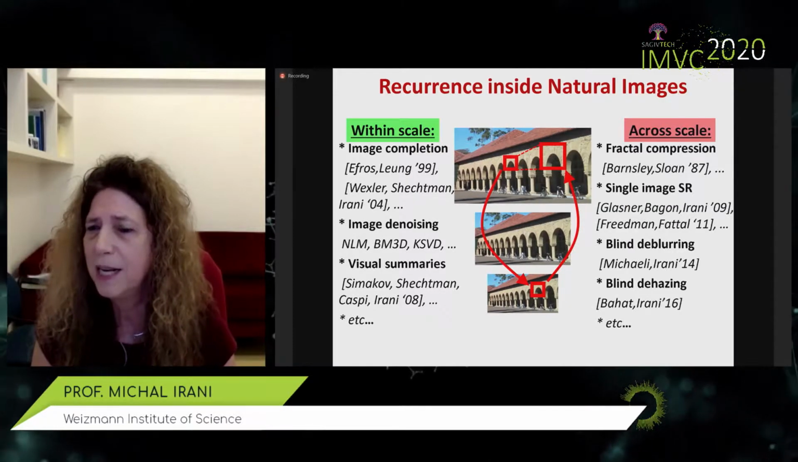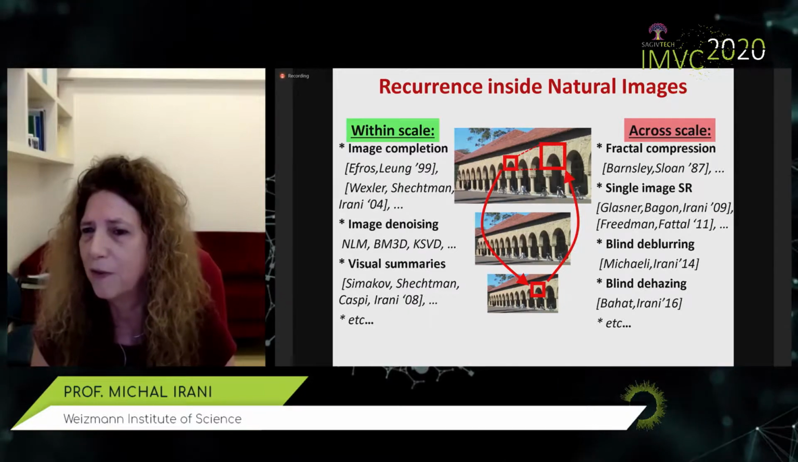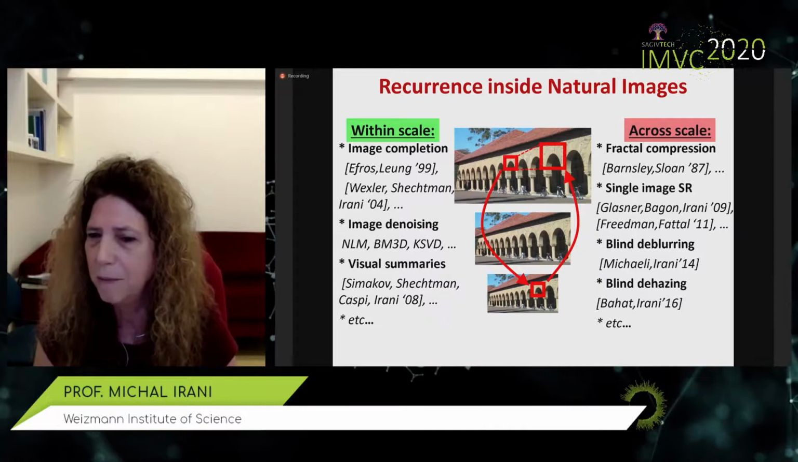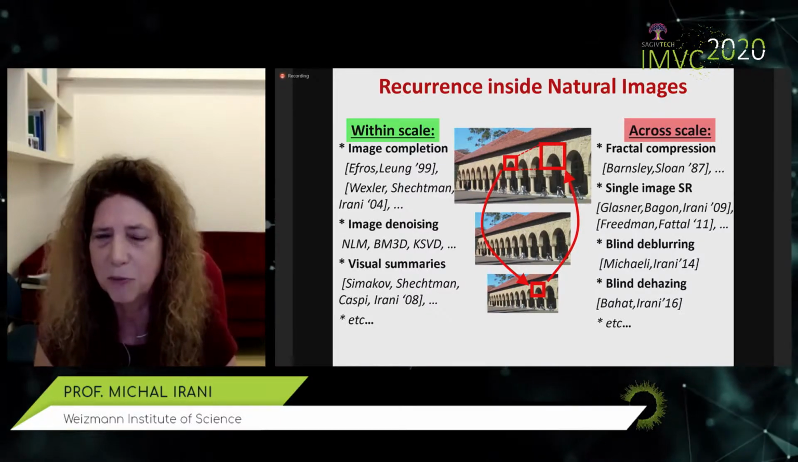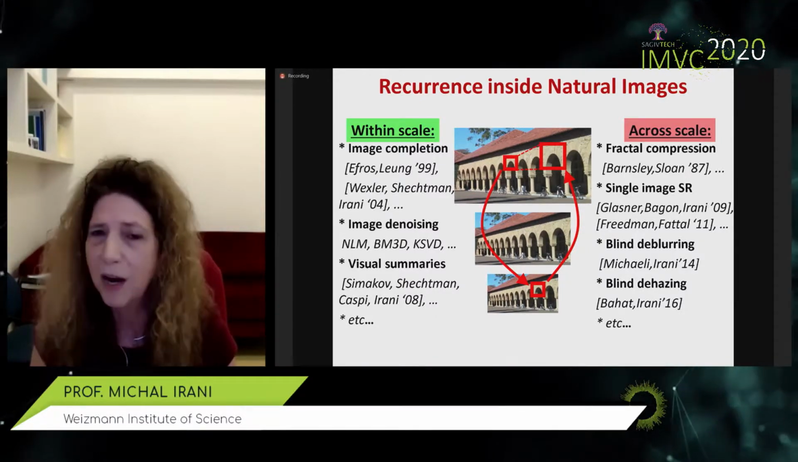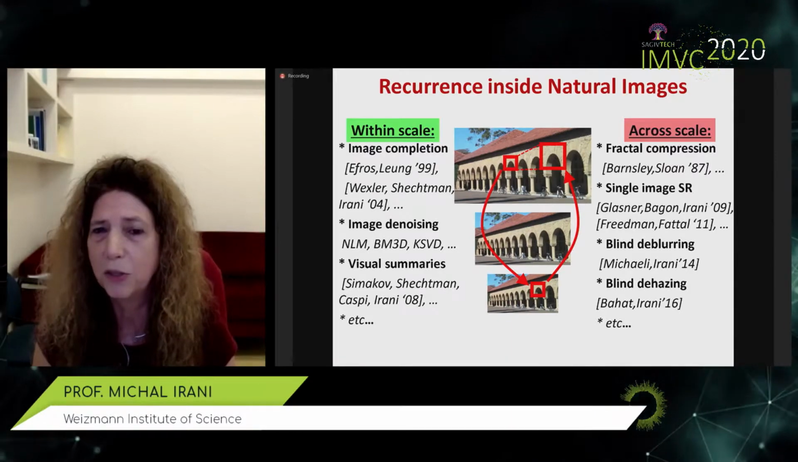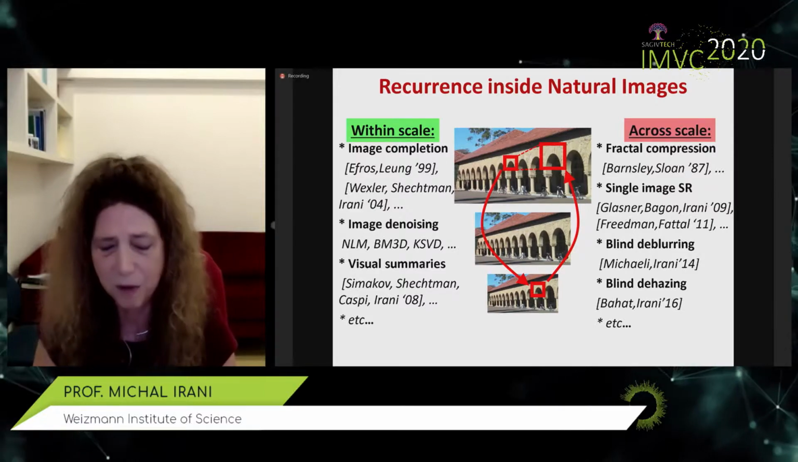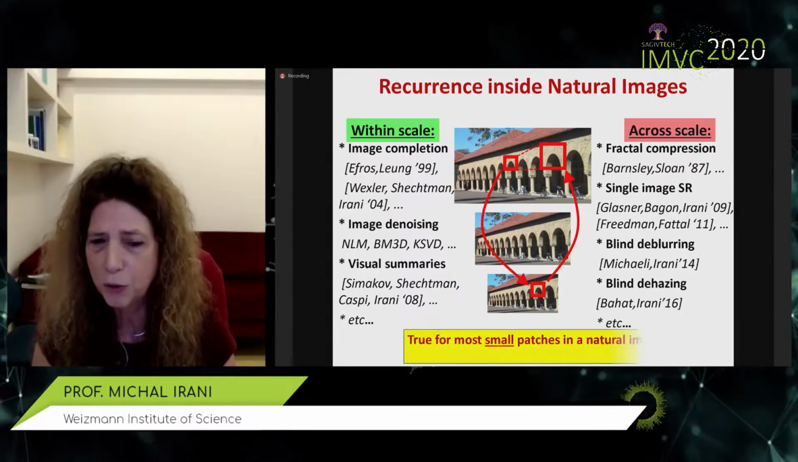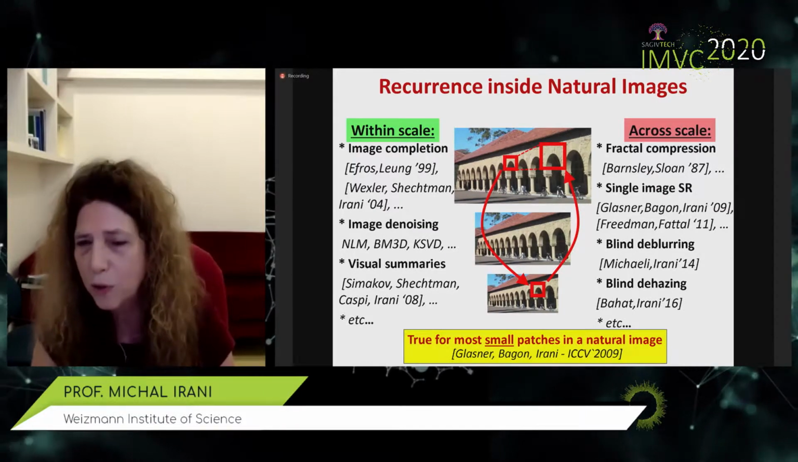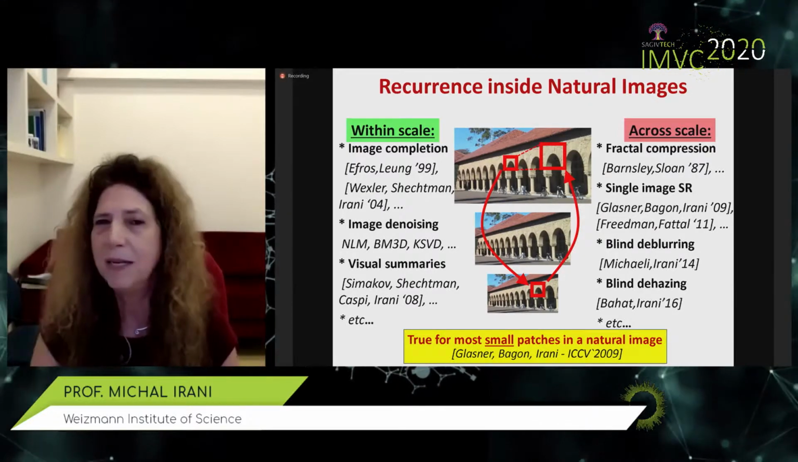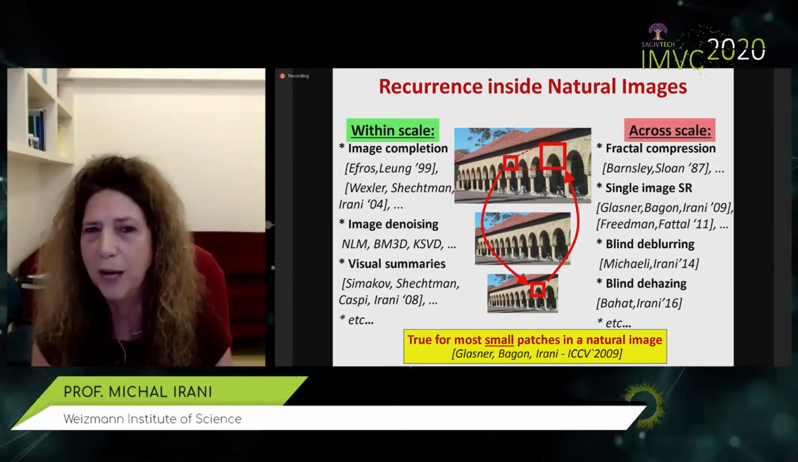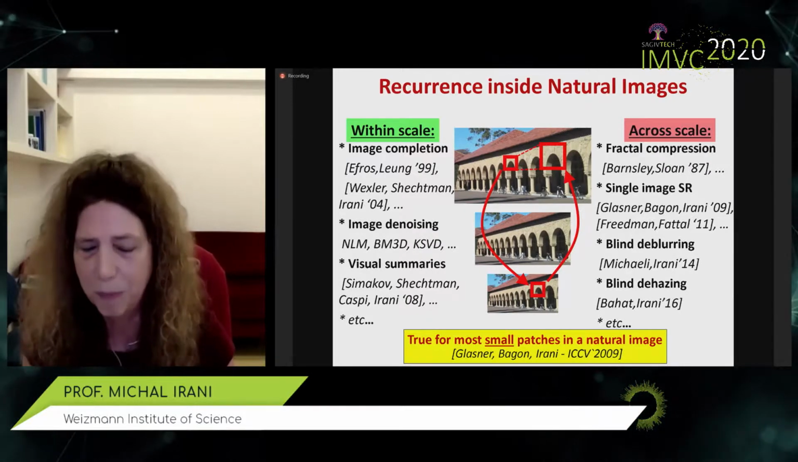And this property, again, has been used by us and by others for lots of applications, including fractal image compression, super resolution from a single image, blind deblurring, blind dehazing, and much more. Now, this may look like a very contrived image to you with lots of repetition, but it turns out that if we go to small enough patches, as I said, 5 by 5 or 7 by 7, this recurrence is true for almost any patch in almost any natural image, be it indoor, outdoor, man-made, natural. You don't have to see the repetitions with your own eyes.